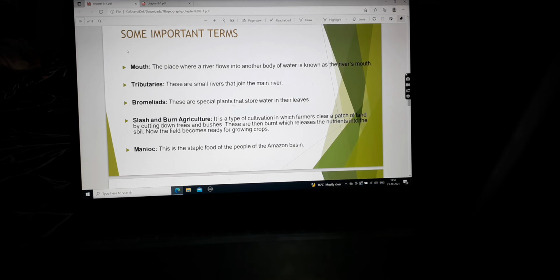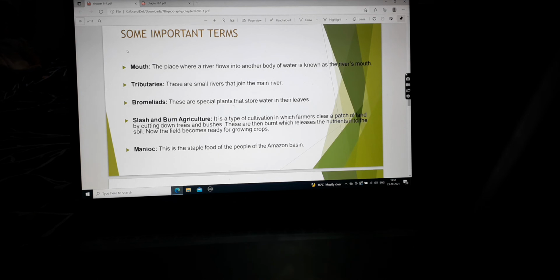Slash and burn agriculture. It is a type of cultivation in which farmers clear a patch of land by cutting down trees and bushes. These are then burnt, which releases the nutrients into the soil. Now the field becomes ready for growing crops.